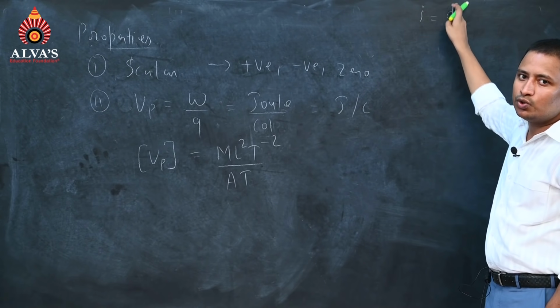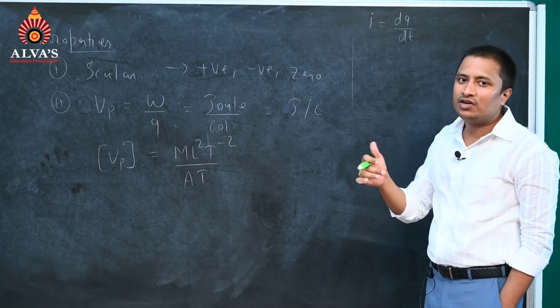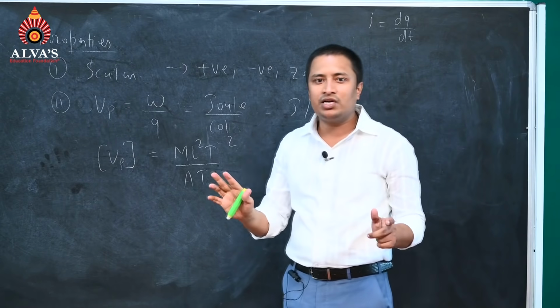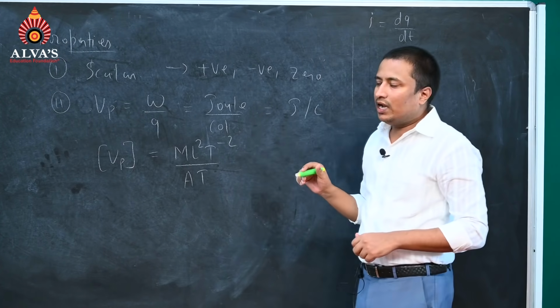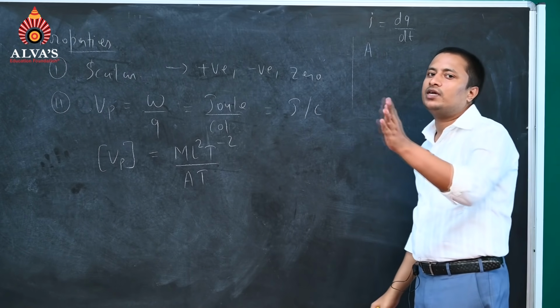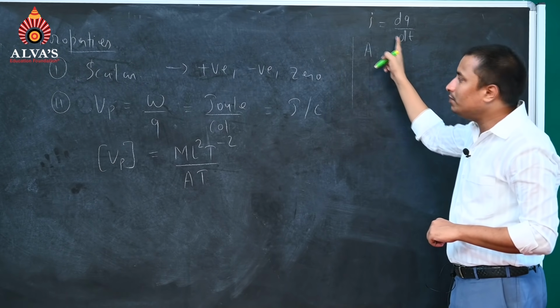If current is equal to q by t, that is charge by time. Current is a fundamental physical quantity. You might have studied in class 11th that there are 7 fundamental physical quantities, of which one of them is current. And the unit of current is ampere. We can write A for it. In some books it's written I. You can use I also. A by T. Can we multiply this T here?